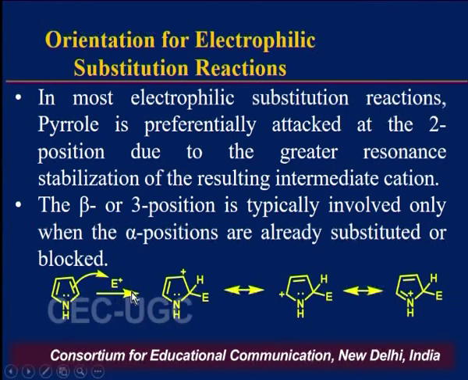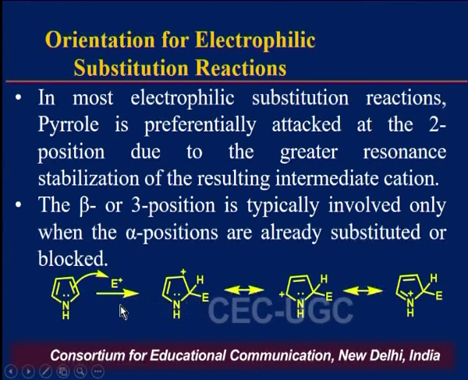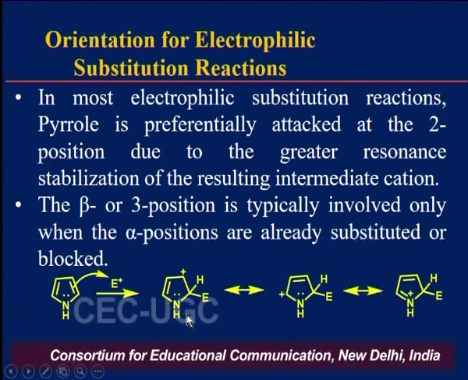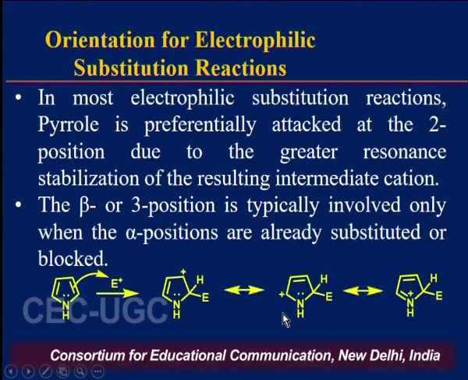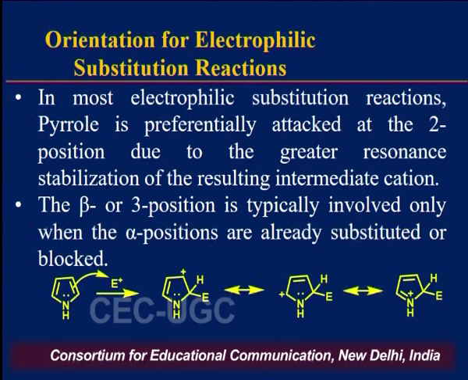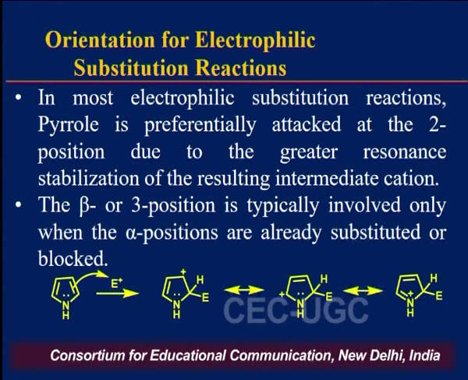In case of pyrrole, when the attack takes place by 2nd carbon, we will get a highly stabilized intermediate with 3 resonating structures. But when the attack takes place at 3rd position, we get only 2. That's why the electrophilic attack in case of pyrrole preferably takes place at 2nd position.